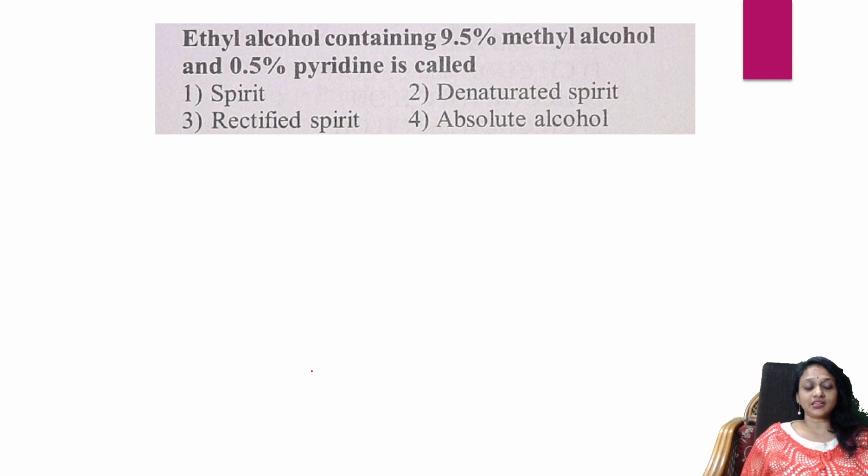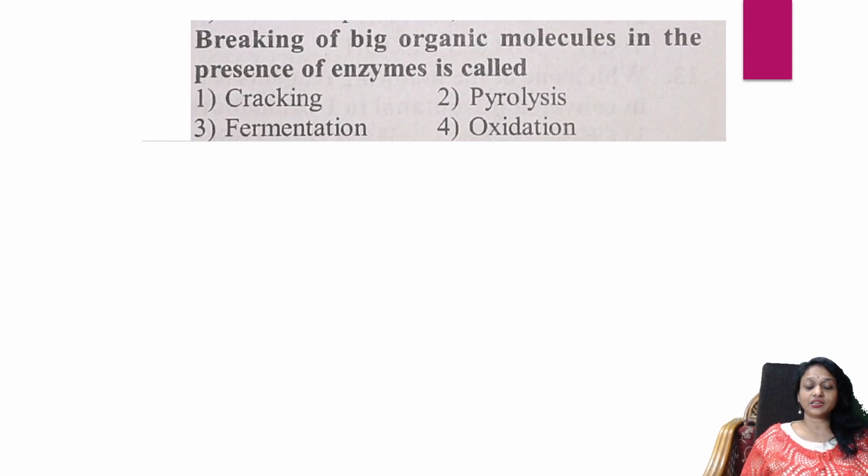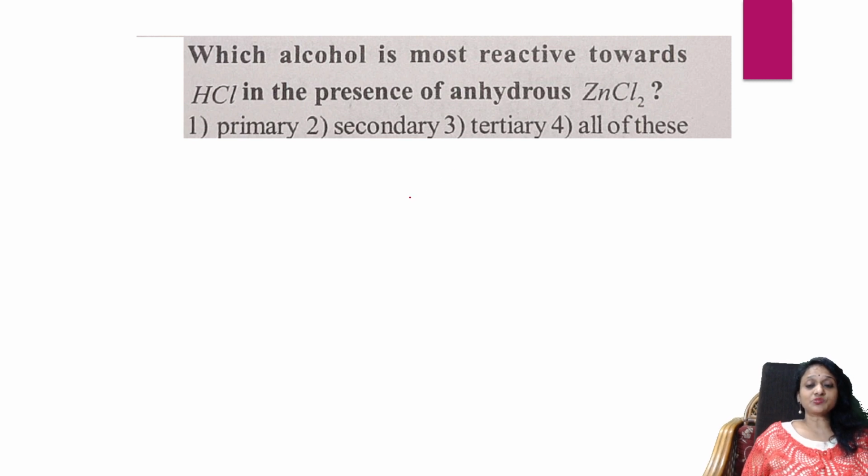Next question. Ethyl alcohol containing 9.5% methanol and 0.5% pyridine is called. It's nothing but denatured spirit, students. So remember this question. It's a direct percentage question. Next question. Breaking of big organic molecules in the presence of enzymes. It's a natural fermentation, where just like you keep your batter overnight, it gets fermented with the enzymes. Fermentation.